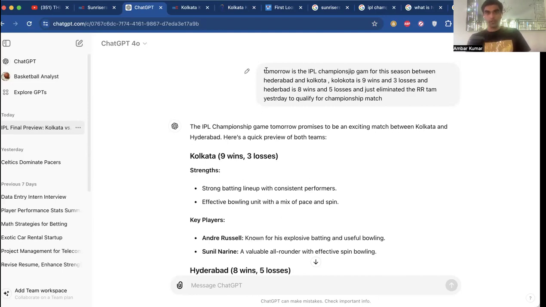So the first prediction input that I'm giving to ChatGPT over here is tomorrow is the IPL Championship game, like I said, between the Kolkata Knight Riders and the Hyderabad Sunrisers. Calcutta is 9 wins and 3 losses, and Hyderabad is 8 wins and 5 losses. And now they have just eliminated the Rajasthan Royals yesterday, which was a 40 run win. So a pretty solid victory margin right there for Hyderabad to qualify for this championship gold medal match.